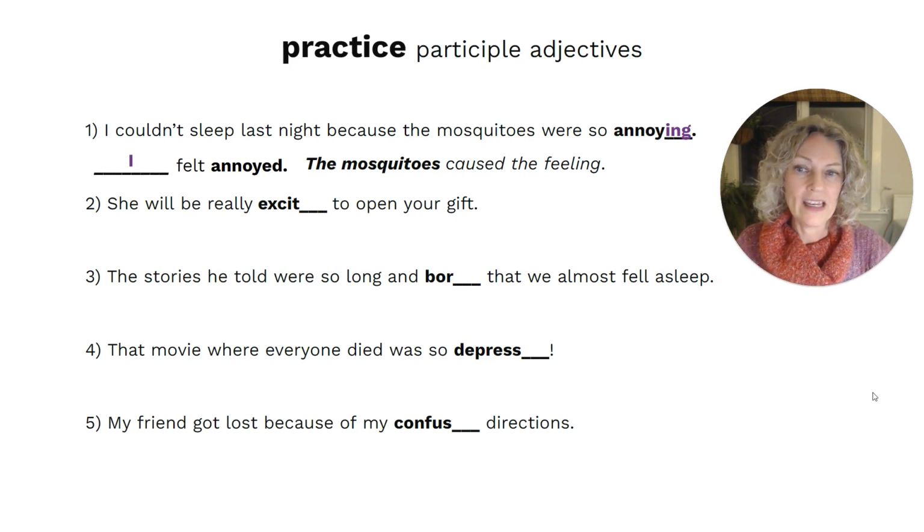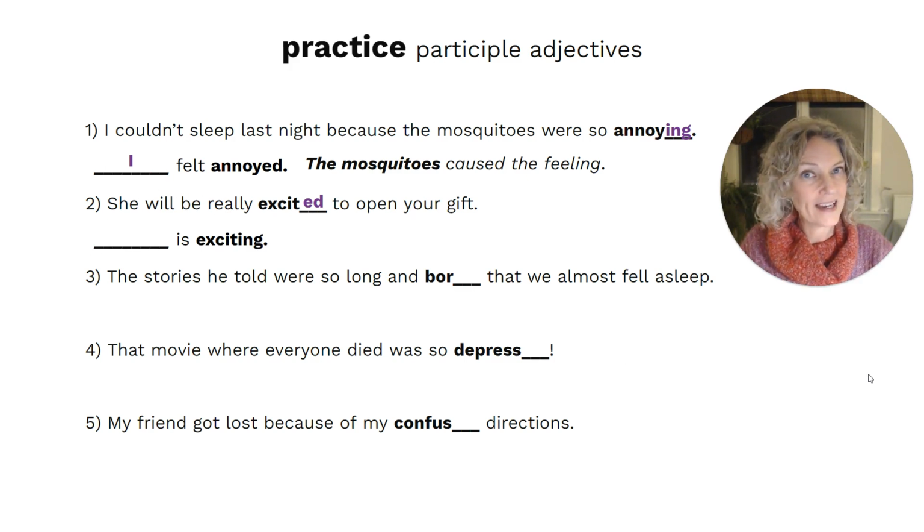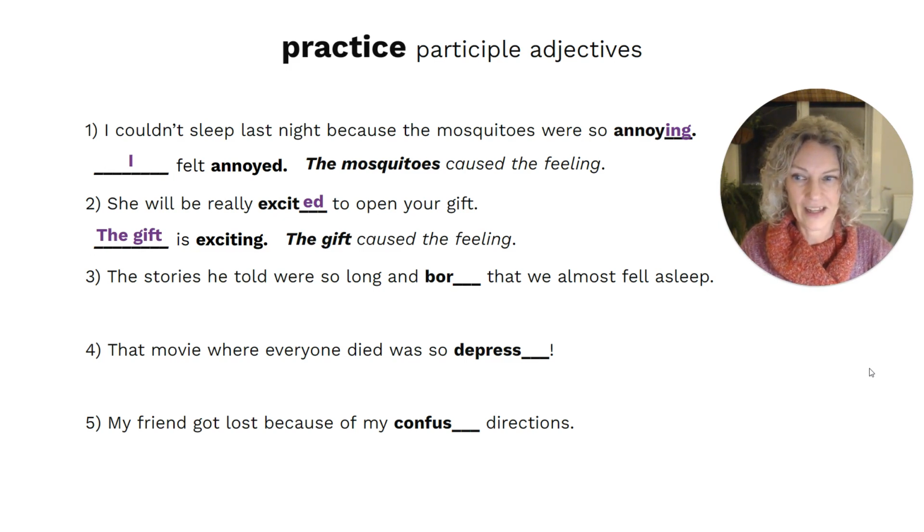She will be really excited or exciting to open your gift. So are we talking about the way somebody feels, or are we talking about the cause of a feeling? In this sentence, we're talking about the way she feels. She will feel really excited to open your gift. So what is exciting? What's causing this feeling? The gift. The gift is exciting. So the gift caused the feeling.